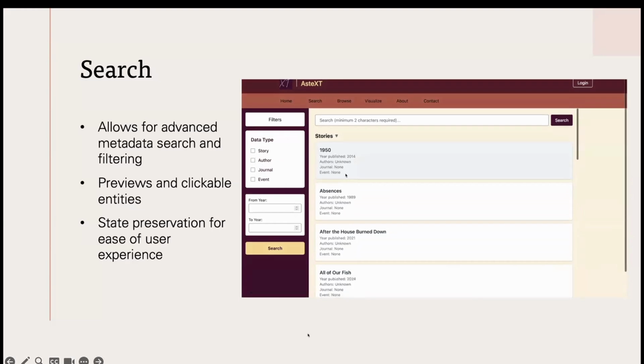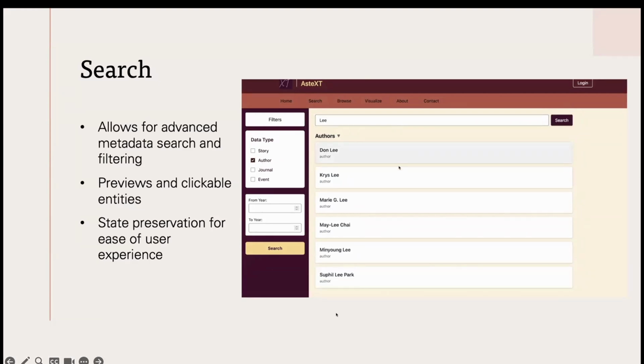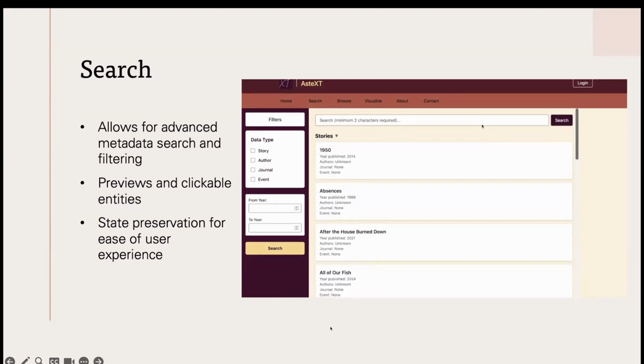The entities also have a good preview, so you're able to see a bit of the data. If you have a story, you're able to see who the author is and what journal it belongs to without having to click on it. So again, we wanted that user experience aspect of it. And we also have state preservation for the ease of user experience, so you don't have to keep reloading and putting things in again.